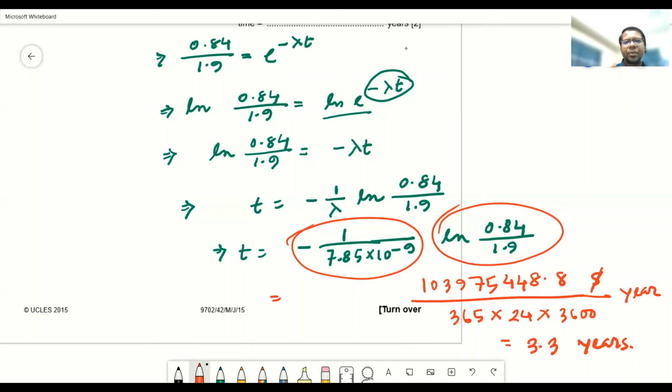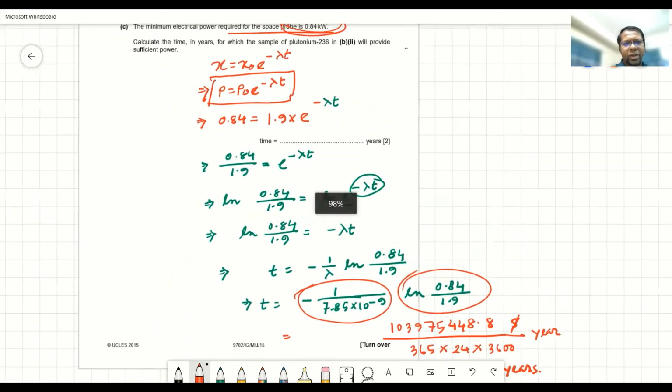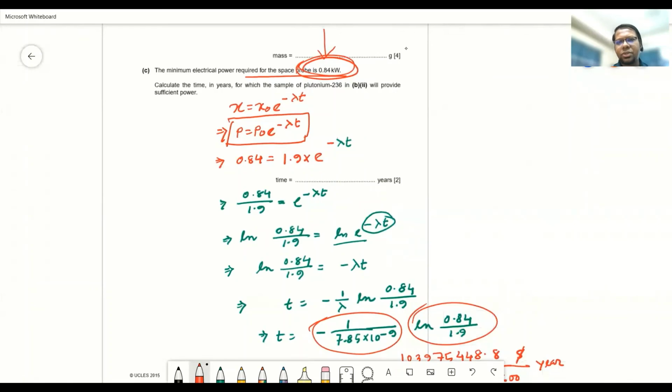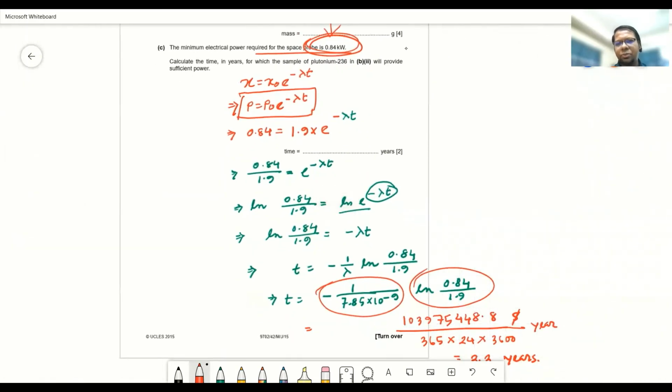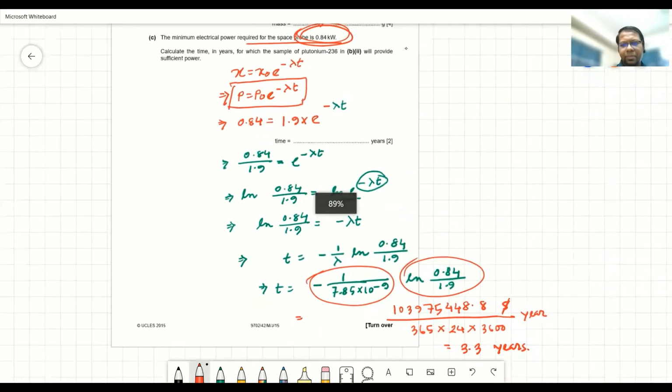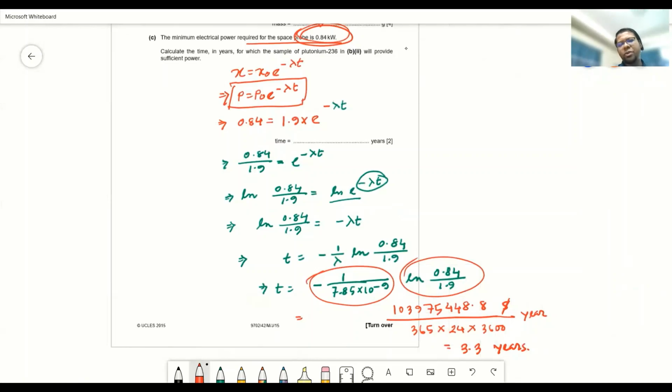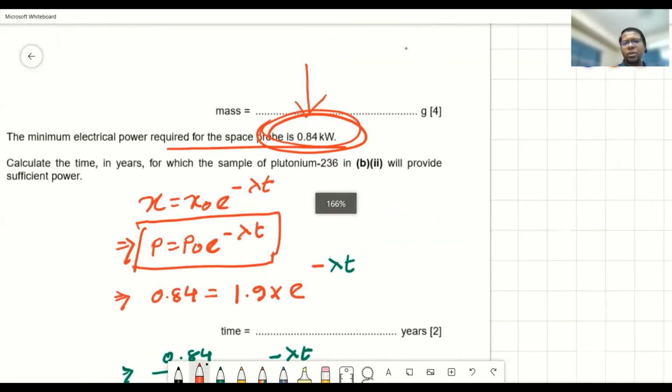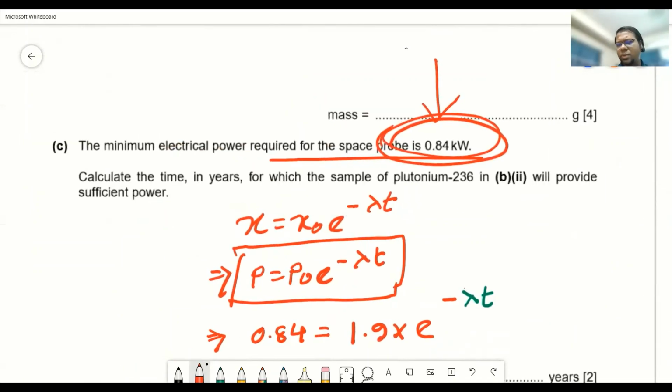So that means this radioactive source can power the probe up to 3.3 years. After that, the power produced by the radioactive sample will be less than 0.84 kilowatt, which is not sufficient for this particular probe. So I think you have understood.